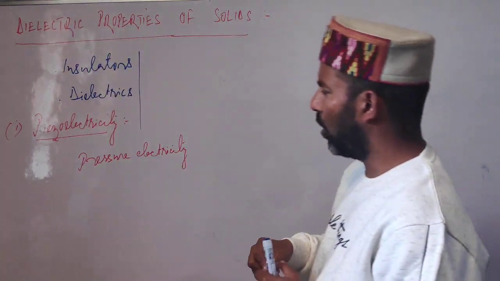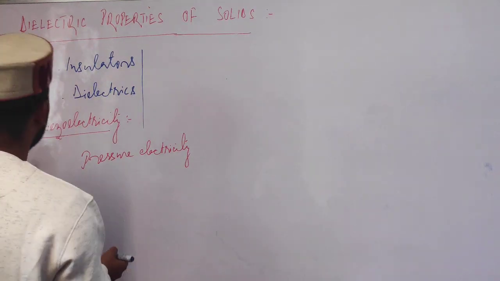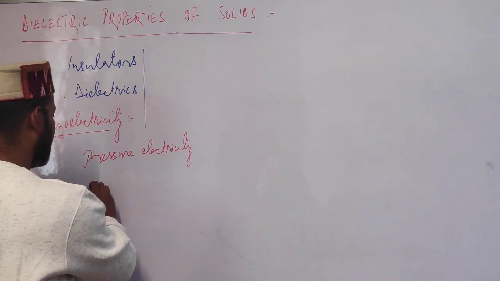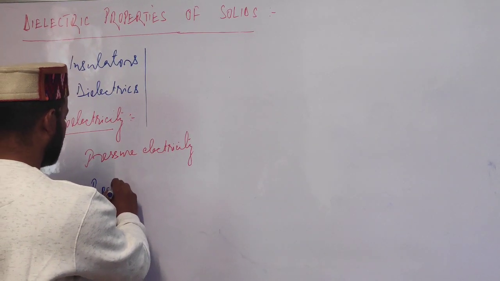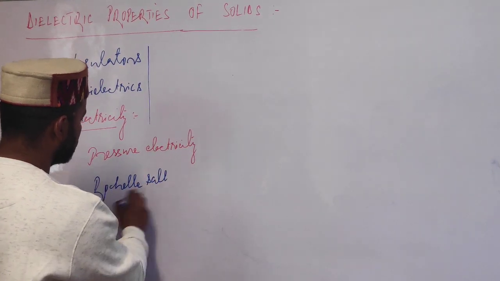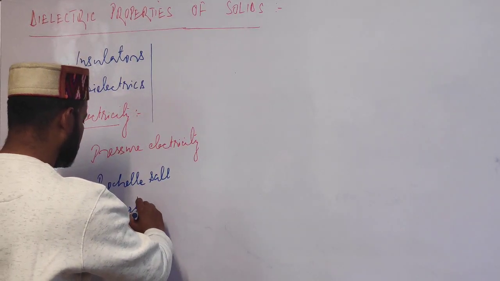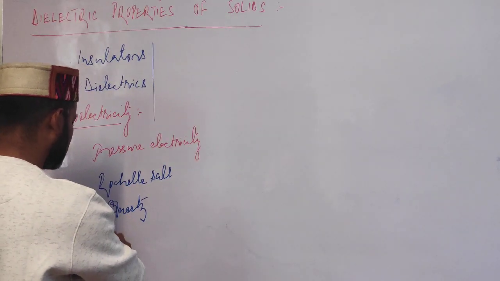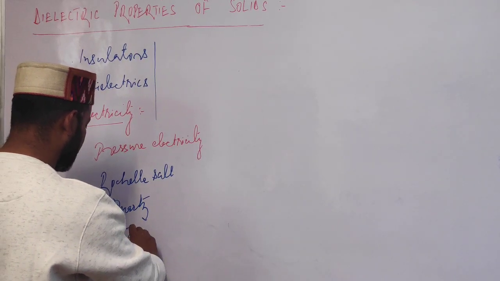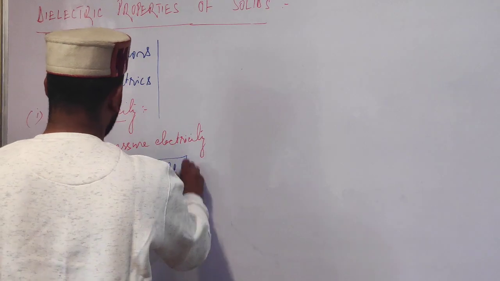Now the most commonly used piezoelectric materials are Rochelle salt, which is sodium potassium tartrate, then we have quartz, then we have lead zirconate, which is PbZrO3. So these are some piezoelectric materials.